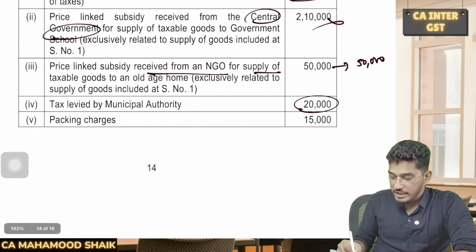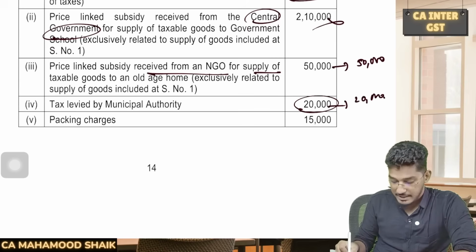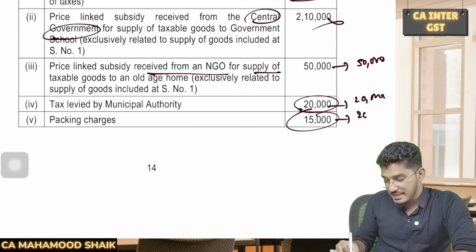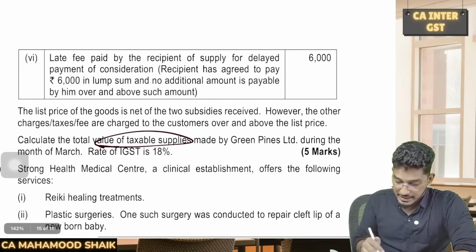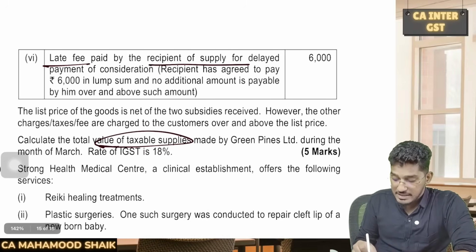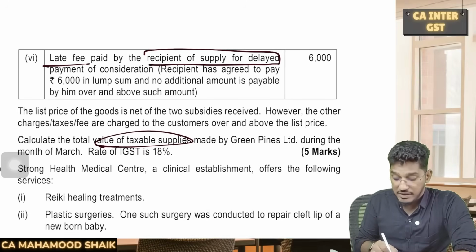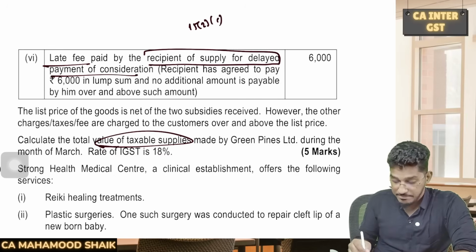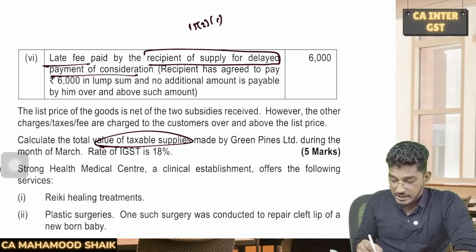Tax levied by municipal authority: will this be added? Yes, this will be added. Packing charges: will this be added? Yes, this 15,000 rupees of packing charges also will be added. Next, late fee paid by the recipient of supply for delayed payment of consideration. Will it be added? Yes, Section 15 subsection 2 clause E. And here you have to pay one important attention.